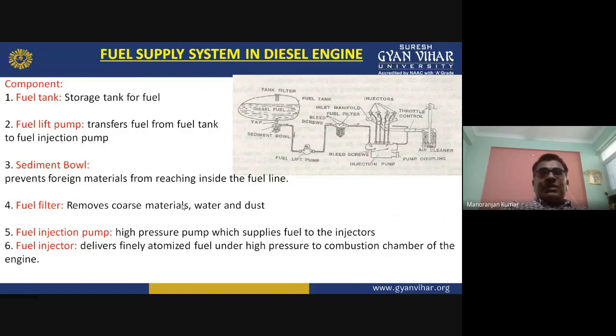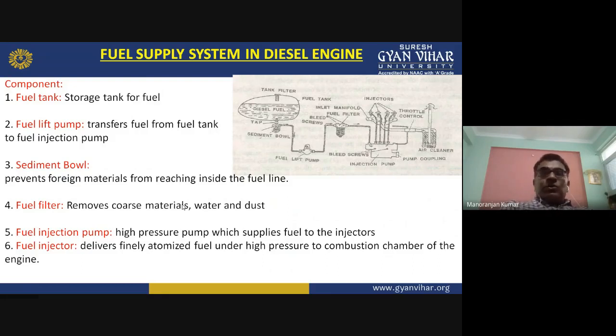In the diesel engine, the air and fuel mixture is prepared in the engine cylinder itself. In the petrol engine, this mixture was prepared outside of the engine cylinder. But in the diesel engine, this mixture will be prepared inside the engine cylinder.